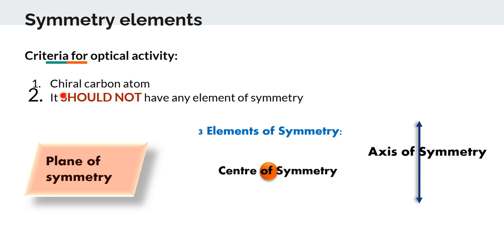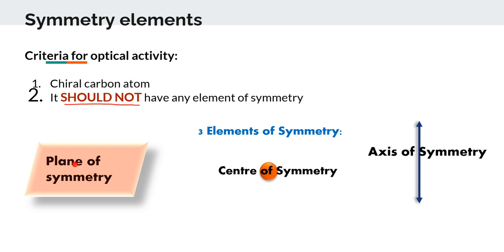So right now we study that there are two criteria for optical activity. One is the presence of chiral carbon, but only presence of chiral carbon is not enough. The molecule should not have any element of symmetry. So when both the conditions are satisfied, only then the molecule will show optical activity. Are you getting this, students? So what are the two criteria? One criterion is presence of chiral carbon atom. What is the second criterion? That it should not have any element of symmetry. Underline this. This is very important. It should not have an element of symmetry.